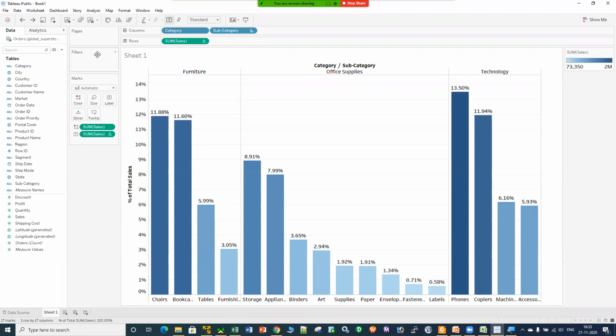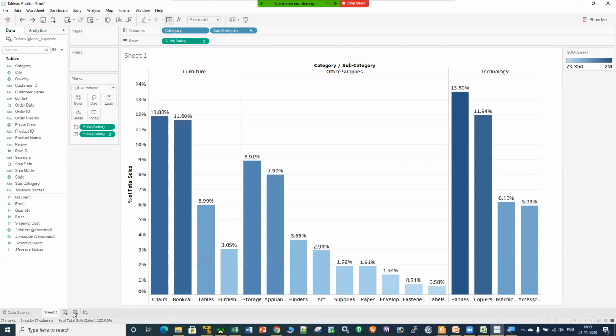Now, what is that filter box? What is that filter option? How can we use that? It is a very important and handy option available in Tableau if you want to filter out your data. So let me show you. Let me click on the category box.